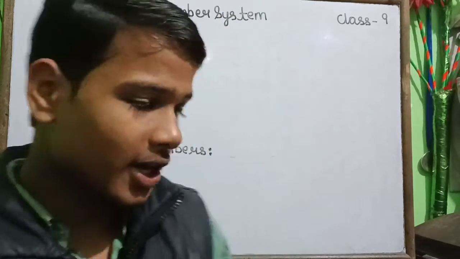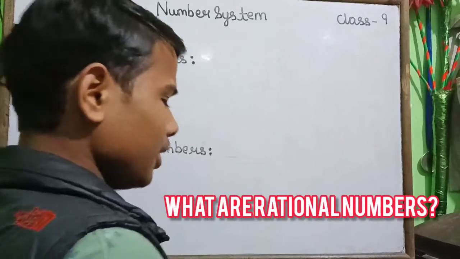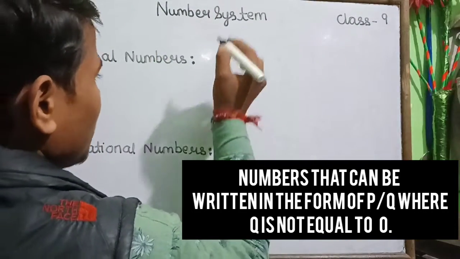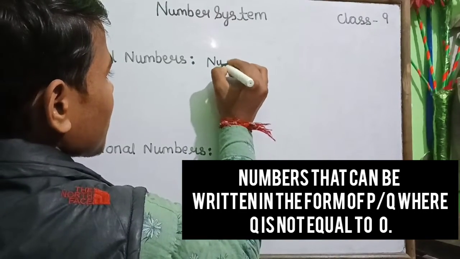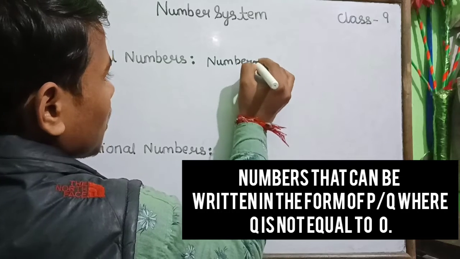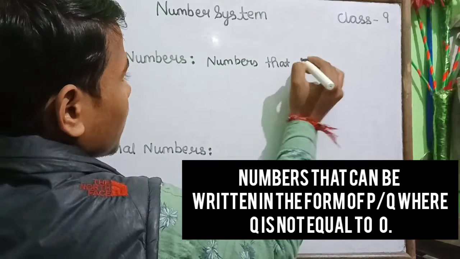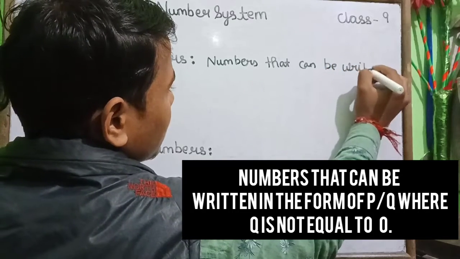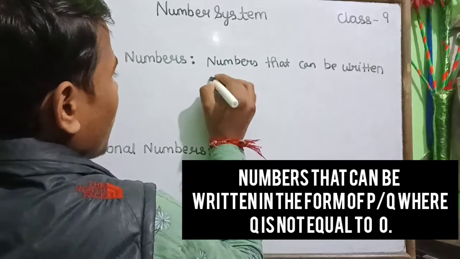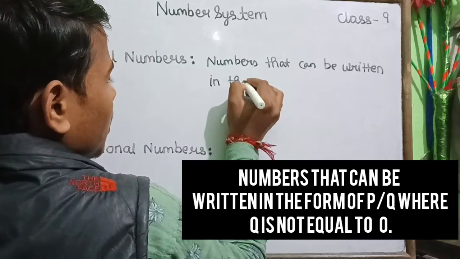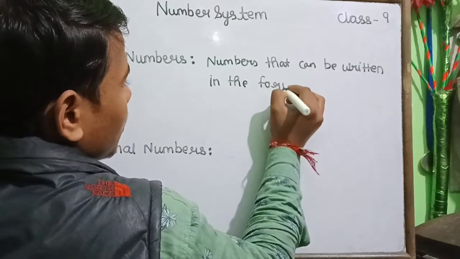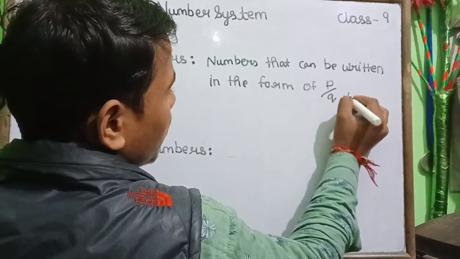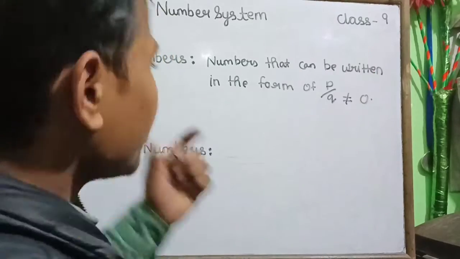So continue with rational numbers. What are rational numbers? Rational numbers are numbers that can be written in the form of p by q. Let me write here: numbers that can be written in the form of p by q and q unequal to 0. These are called rational numbers.